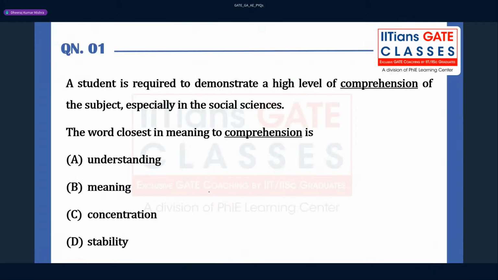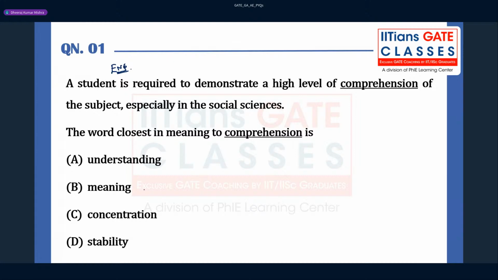So let us read the question. A student is required to demonstrate a high level of comprehension of the subject, especially in the social sciences. This question is from English, and the underlined word is comprehension. We have to find the synonym of this word. The word closest in meaning to comprehension is what?